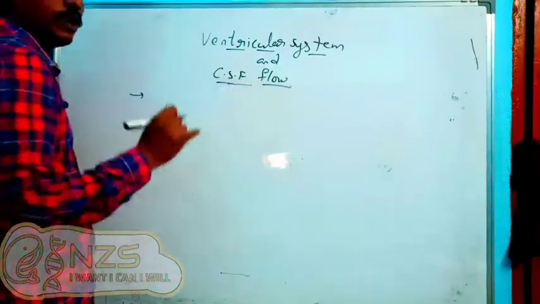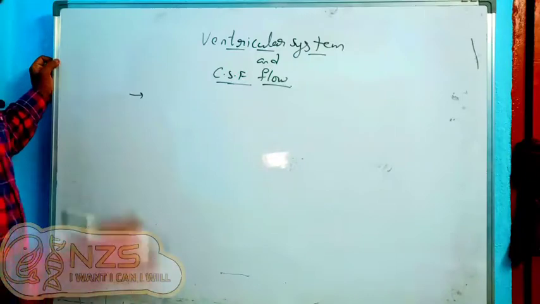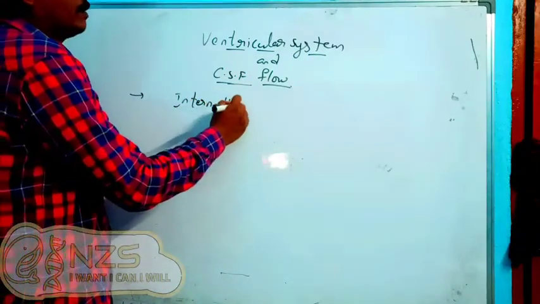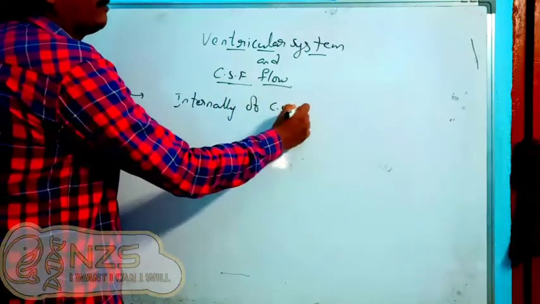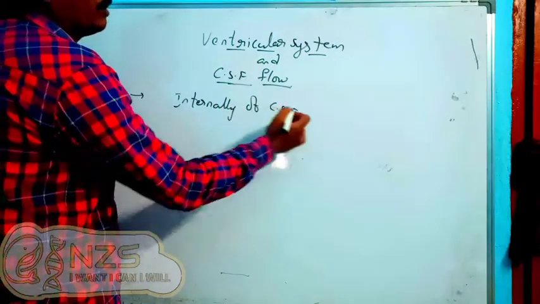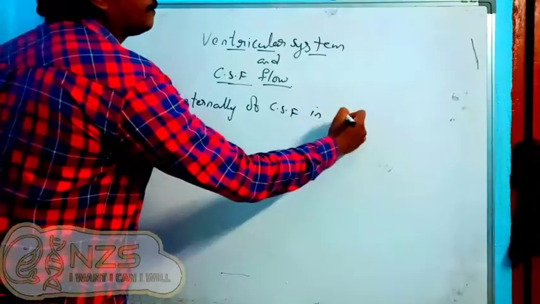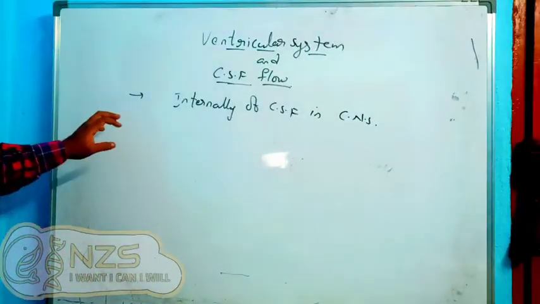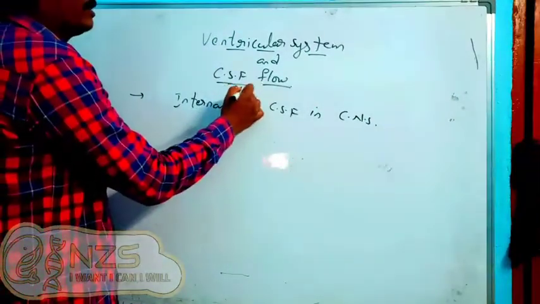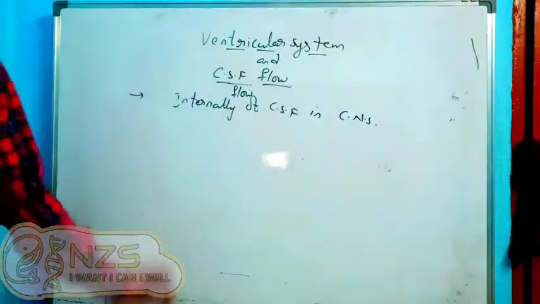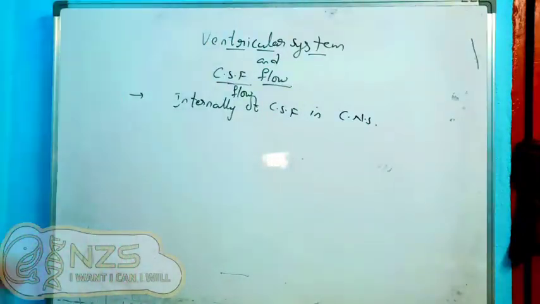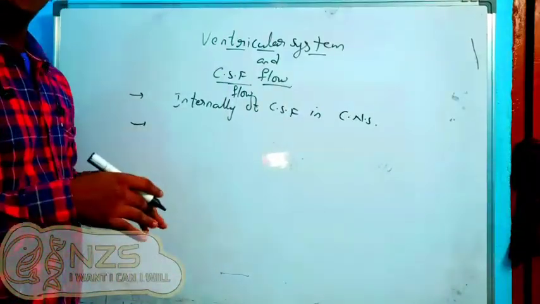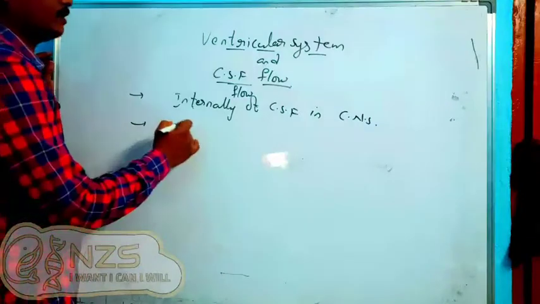The CSF flow is not only outside in the subarachnoid space, but it also flows internally in the CNS, the central nervous system. So internally the flow of CSF in the CNS, and the flow of CSF around the CNS.